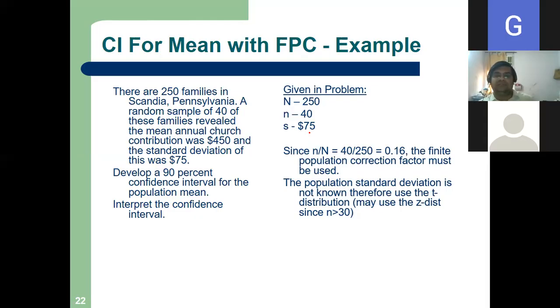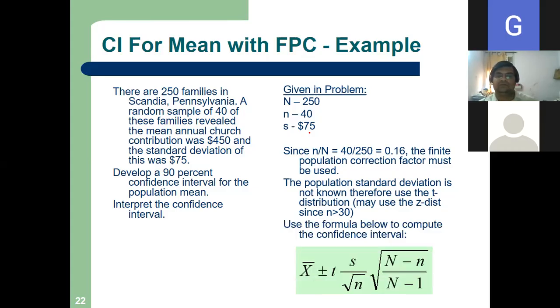And what is our sample size? It is 40. It is greater than 30, so we may use the Z test if it is greater than 30. But here sigma is unknown, so we have to use s.